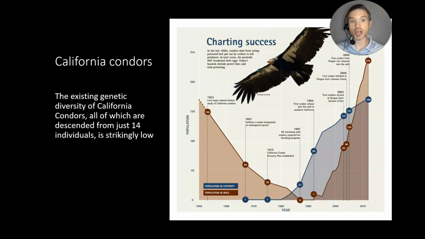Conservation biologists captured these 14 individuals, and through captive breeding, they were able to bring the population back up to at least 250 now in the wild and 170 in captivity. So this is an example of bringing the species back from near extinction.